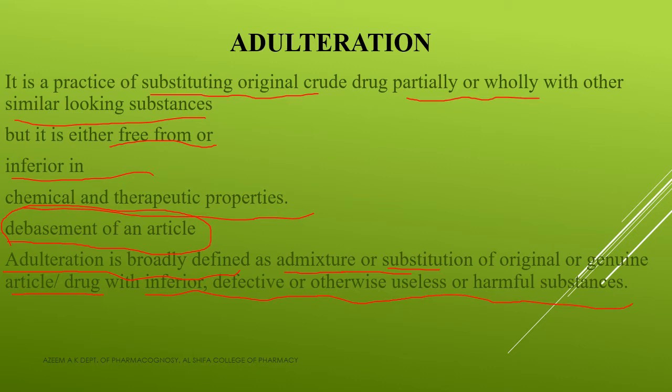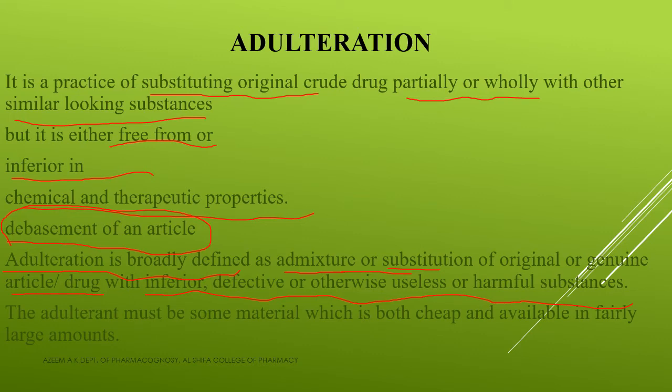That is, adding to the original substance or replacing it with inferior, defective, or otherwise useless or harmful substances is what is called adulteration. So it is broadly defined as admixture or substitution of original or genuine article or drug with inferior, defective or otherwise useless or harmful substances.